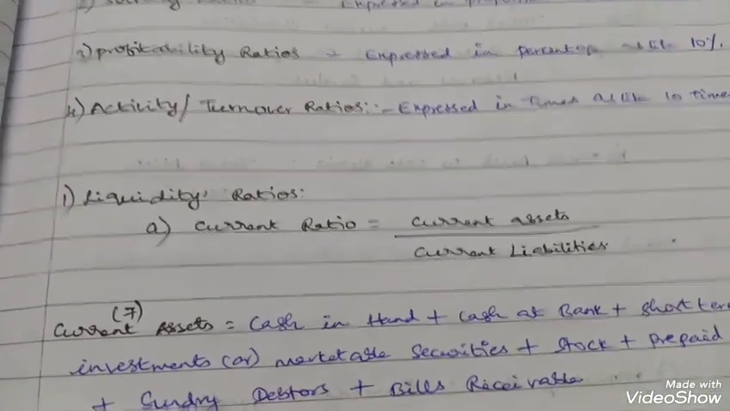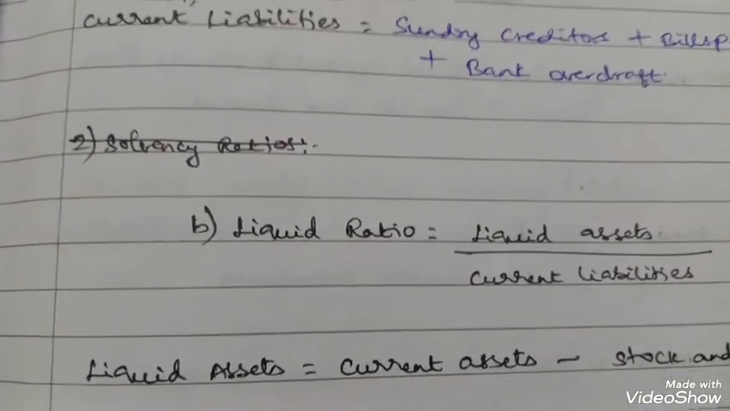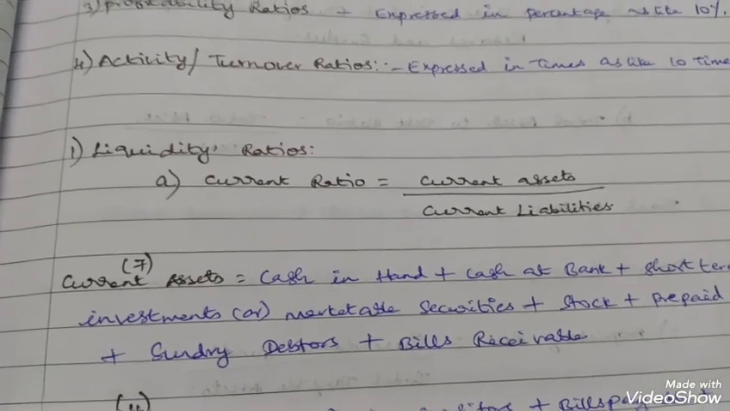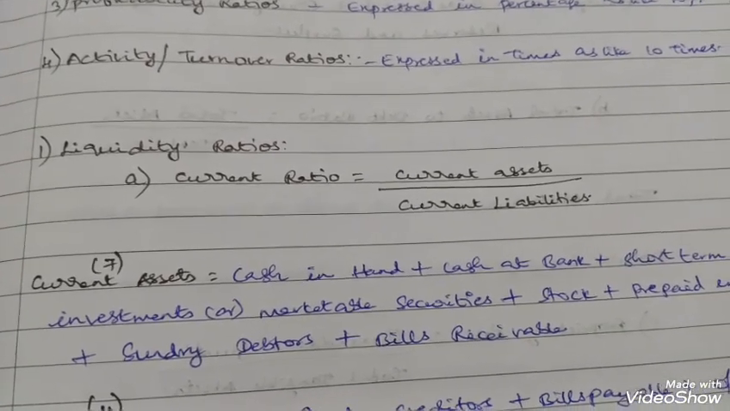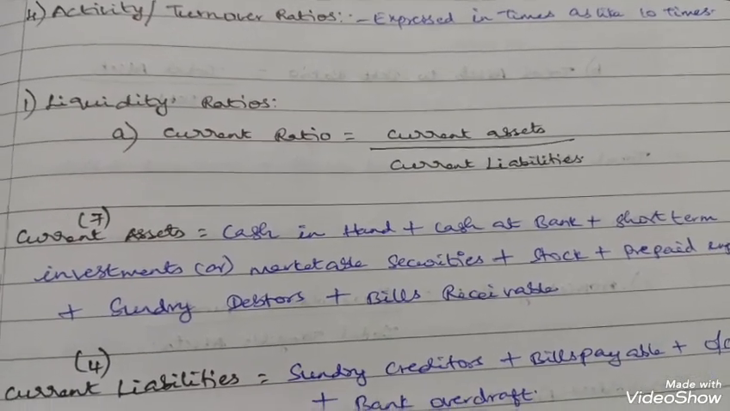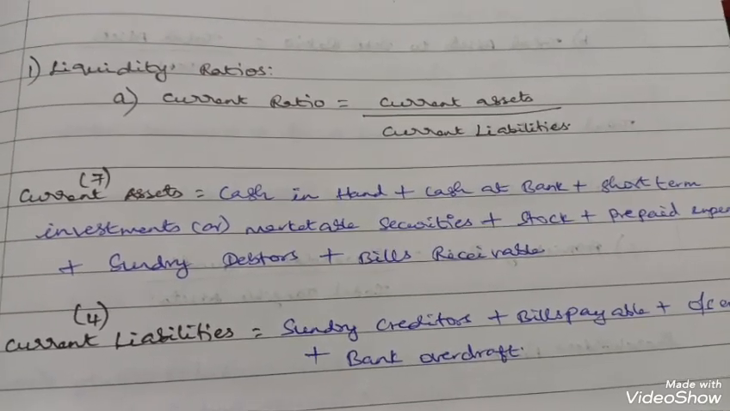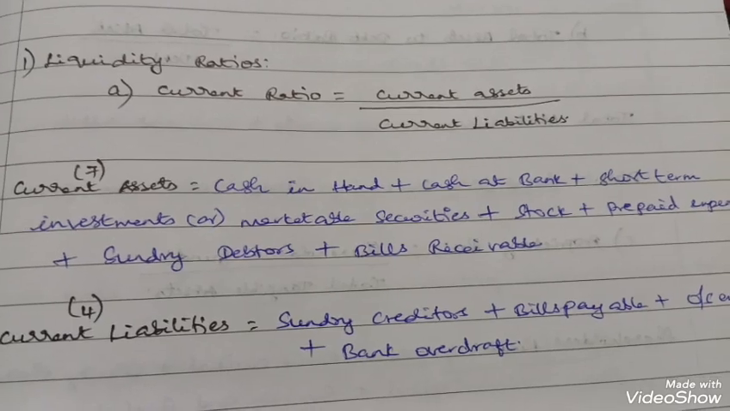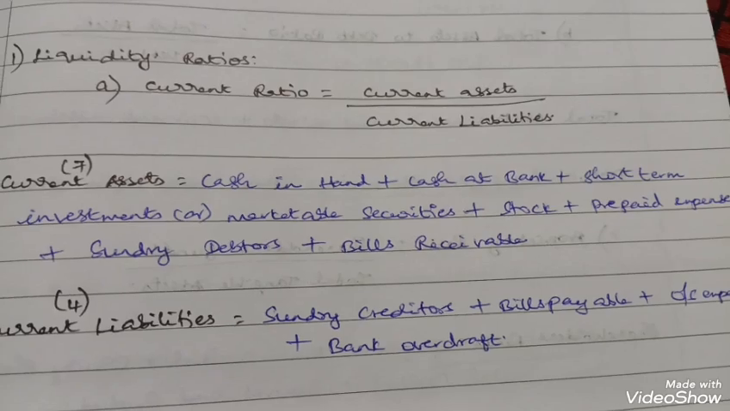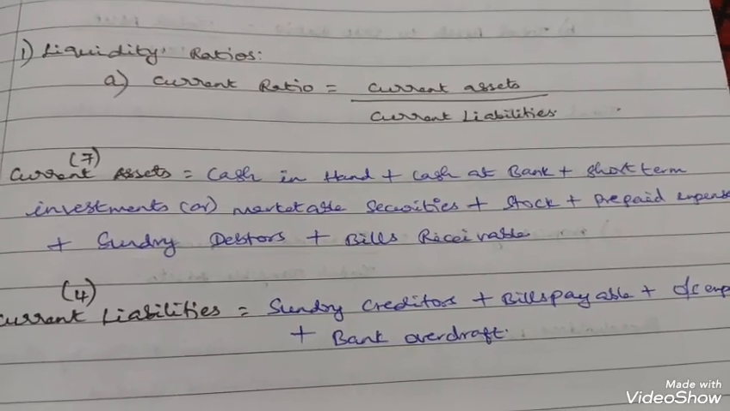Liquidity ratios are of two types, current ratio and the liquid ratio. Current ratio is equal to current assets by current liabilities. What are all the current assets? I have mentioned 7 current assets and 4 current liabilities. This must be known for every student compulsorily. Current assets: cash in hand plus cash at bank plus short-term investments or marketable securities plus stock plus prepaid expenses plus sundry debtors plus bills receivable. These are the current assets.